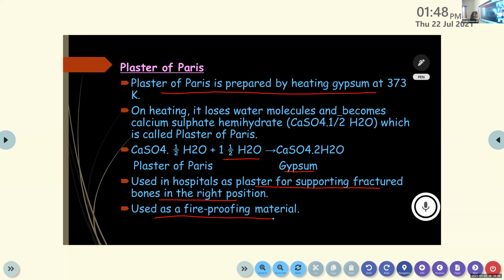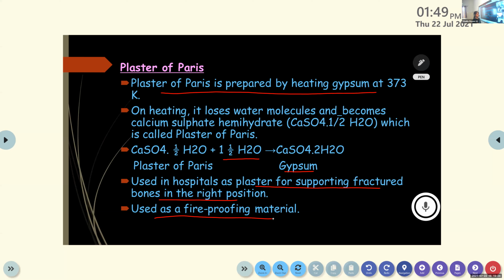It is used in hospitals as plaster for supporting fractured bones in the right position, and it is used as a fireproofing material. And just look at the chemical formula. Here there are two water molecules, right? So it exists in the form of gypsum. And if 1.5 H2O molecules are lost from this molecule, it is converted to plaster of Paris. So in the case of plaster of Paris, it consists of only half a water molecule, okay?